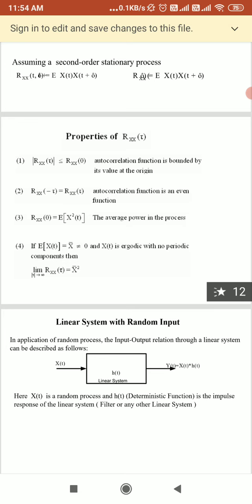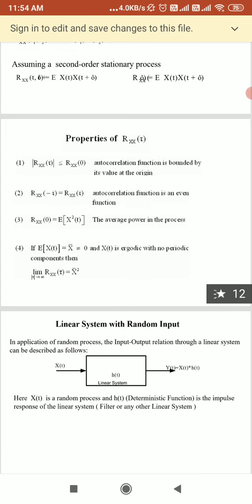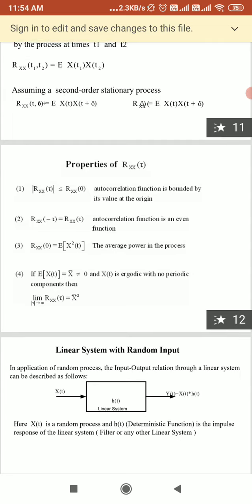If E of x of t is equal to the mean, that is not equal to 0, and x of t is ergodic with no periodic component, then you will get the limit as tau tends to infinity of Rxx tau equal to the mean square of the random process. So you can take x of square.